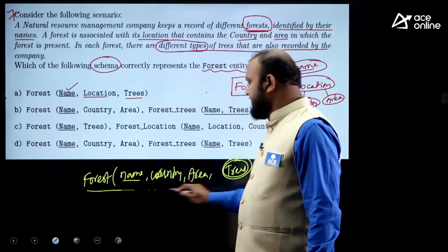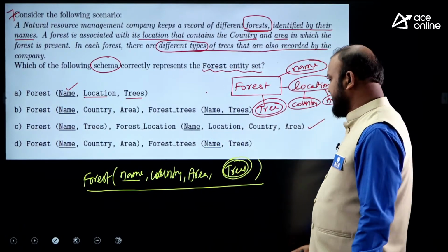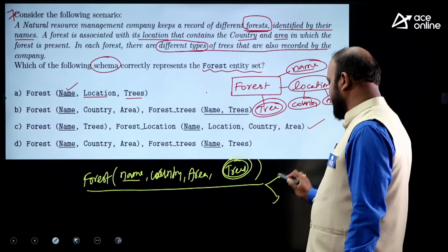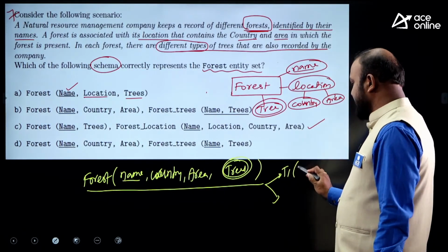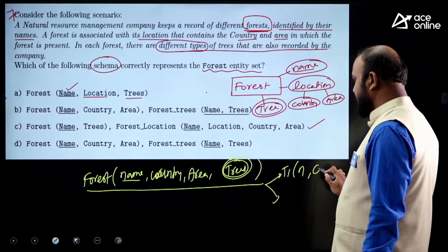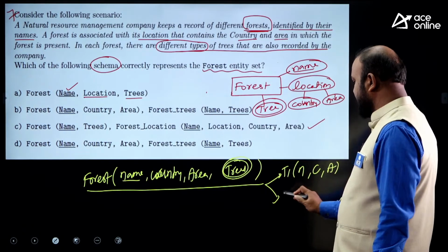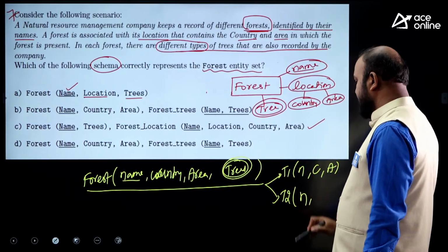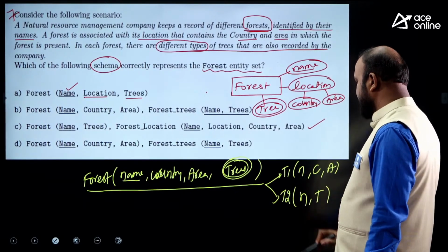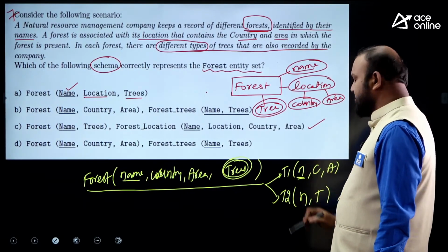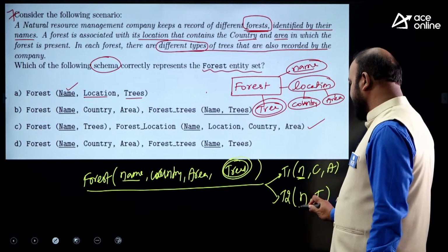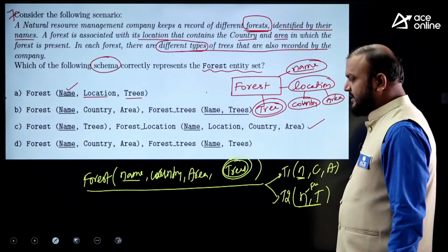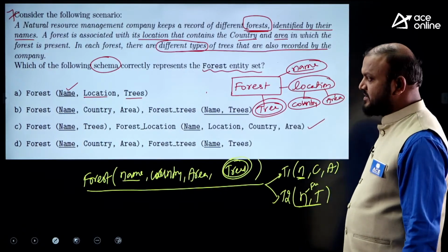Whenever an entity set contains multi-valued attributes, it is to be represented with two tables. One table, I can call table 1, with simple attributes, that is name, country and area. And another table will be the key and the multi-valued attribute, that is name and trees. Here in table 1, with simple attributes, name is a key, and in table 2, name and trees together is a key, and name is a foreign key attribute. And this is how the relations are possible.